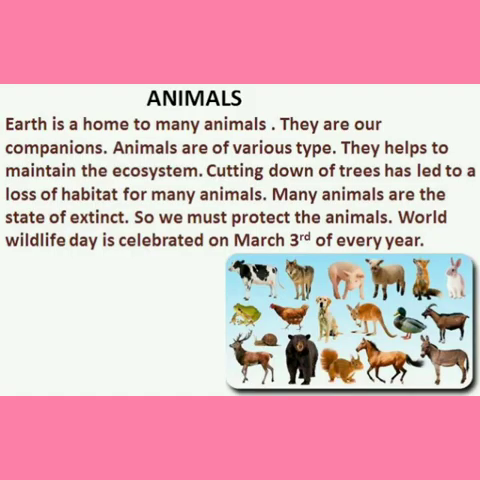Today we are going to discuss animals. Are you ready, children? Earth is a home to many animals. Animals are our companions. They are of various types. They help to maintain our ecosystem. Cutting down of trees has led to a loss of habitat for many animals, because many animals are in the state of extinction. That is, they are going to disappear. So children, we must protect the animals.